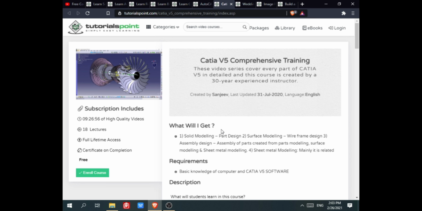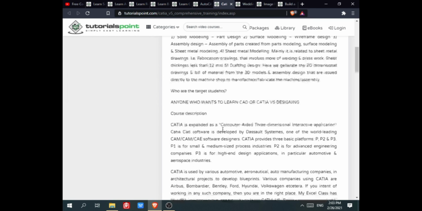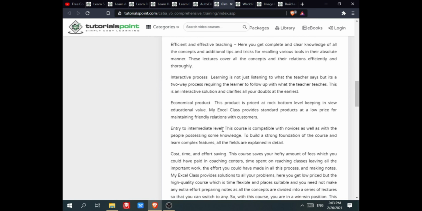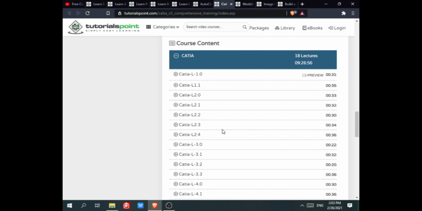In this course, you will learn solid modeling, surface modeling, assembly design, and sheet metal modeling. The requirements are basic knowledge of computers and CATIA version 5 software. Here you can see the description of this course. And here you can see the course content.